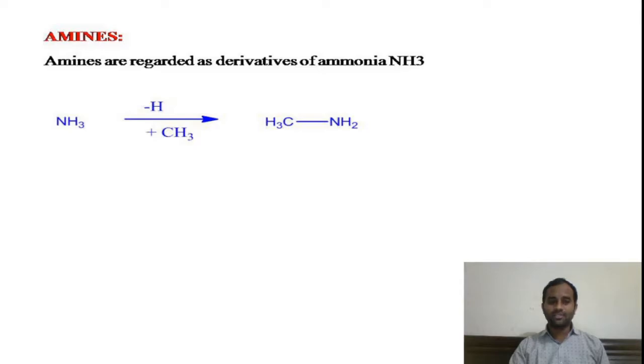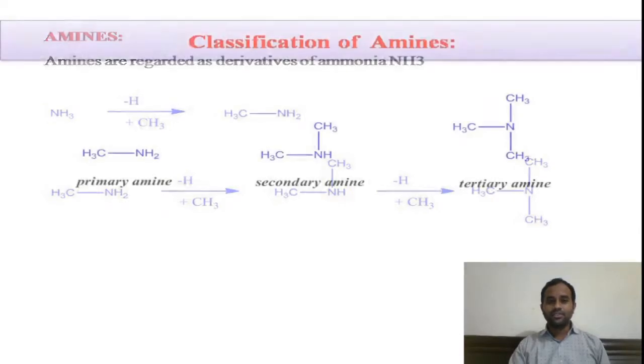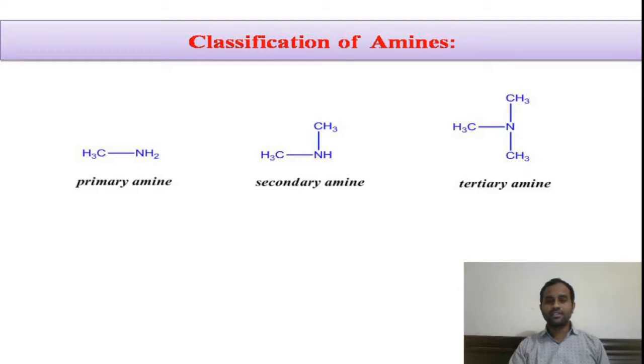These are called amines. Ammonia has 3 hydrogen atoms, so we can replace them with 3 alkyl groups to give 3 types of amines: primary amine, secondary amine, and tertiary amine. This is the classification of amines.